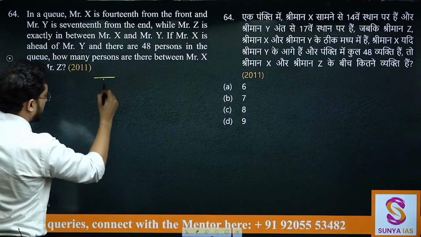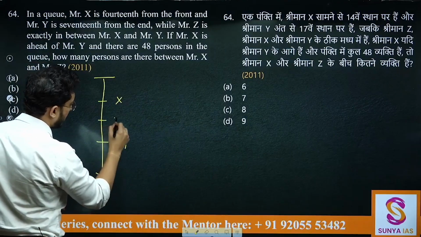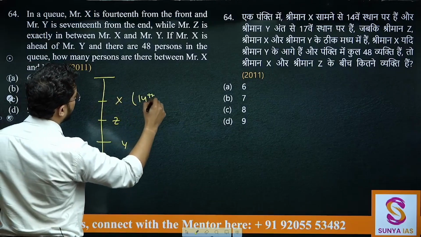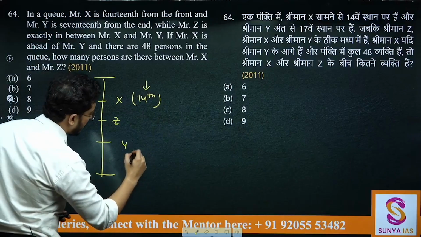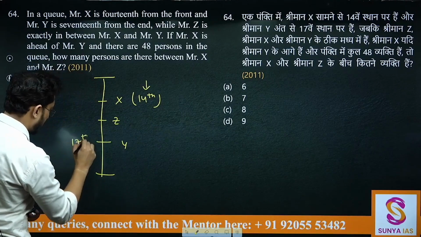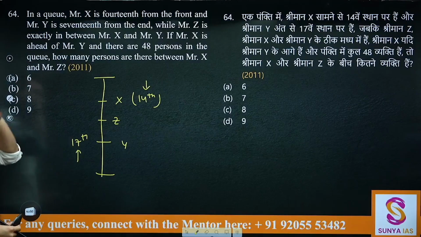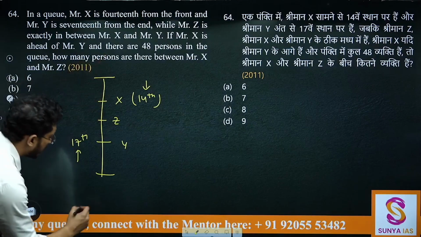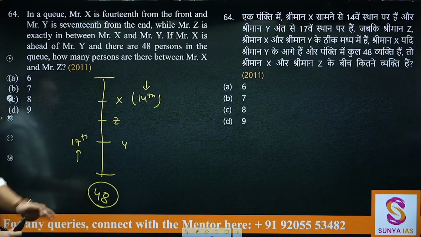We'll go with this case, that we have Mr. X here, we have Mr. Y here, Mr. Z is somewhere in the middle. Mr. X is 14th from the front, Mr. Y is 17th from the end, so he is 17th from the end. Z is exactly in the middle. If Mr. X is ahead of Mr. Y and there are 48 persons, so in total you have 48 persons in this.